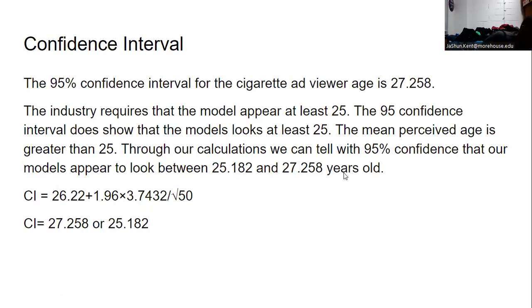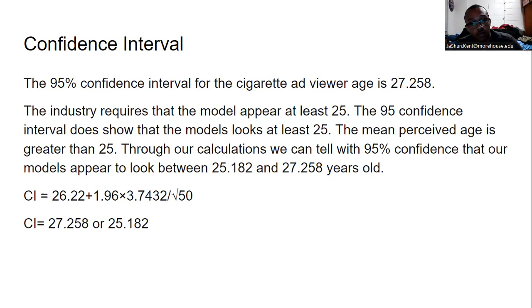So for the confidence interval, we're asked for a 95% confidence interval for cigarette viewer age, which is around the age of 27, basically 27 and a half years old, is what most people think they are. The industry requires that the model look at least 25 years old. And since the 95% confidence interval shows that models are at least 25, we have met standards. We've exceeded standards by a good 2 years. So we're doing pretty good so far. The mean perceived age is greater than 25. The raw calculation tells us that at 95% confidence, models look between the ages of 25 and 27.